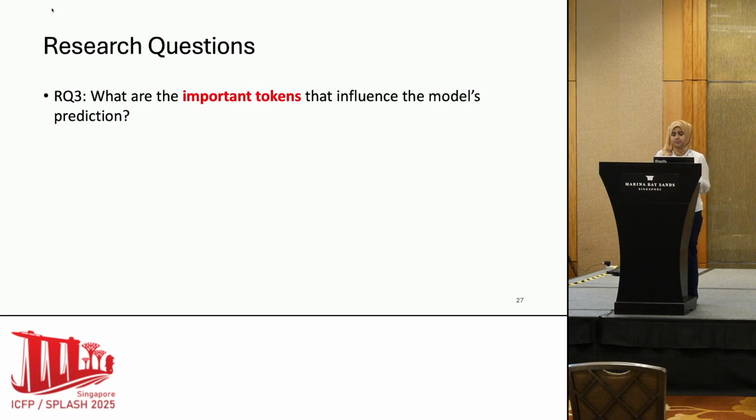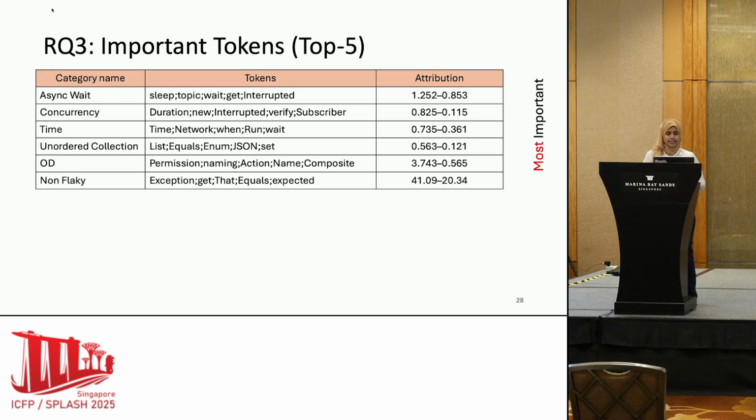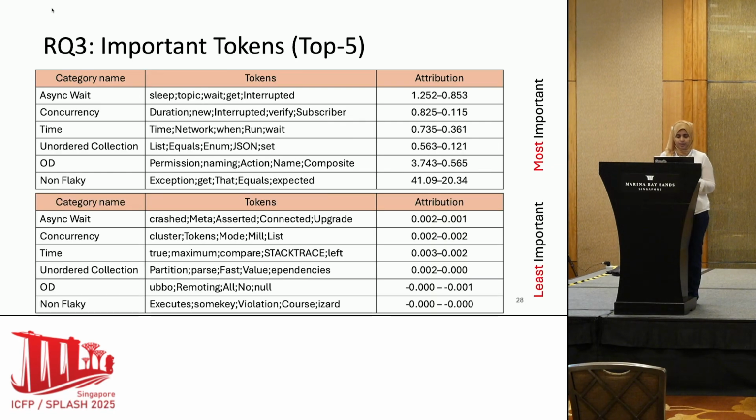Can we make some generalization per category? So here we include the top 5 tokens per category. These are the most important tokens, and we also report the least important tokens. We see the attribution scores for the most important tokens are very high compared to the least important tokens, which are close to 0.